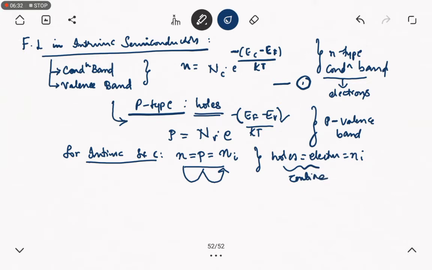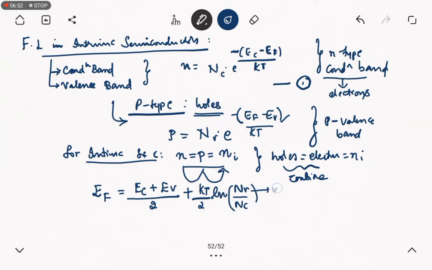Finally we get EF is equal to EC plus EV, that is conduction band plus valence band, plus KT by 2 into the logarithm of NV divided by NC. This is the final equation.